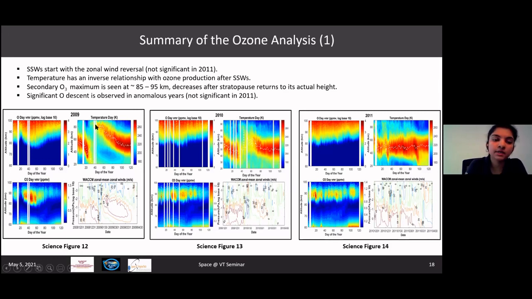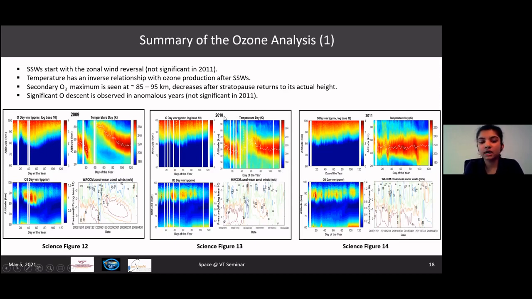For 2009, as we know, an elevation in the stratopause leads to a very cool mesospheric region, which is very helpful towards the production of ozone. And because the concentration of ozone depends on that of atomic oxygen, we can see that there is a strong descent of atomic oxygen to lower altitudes.